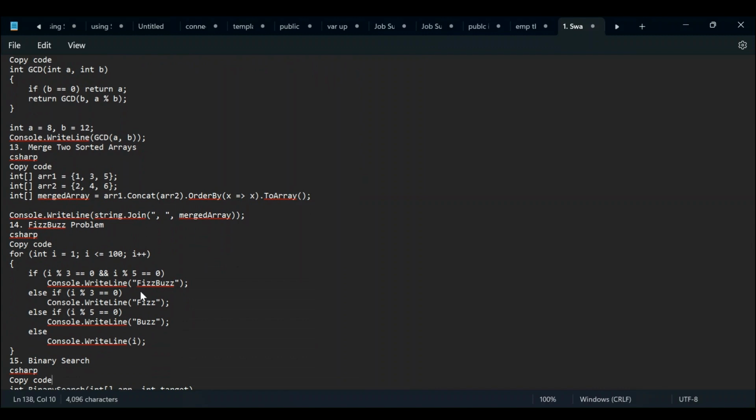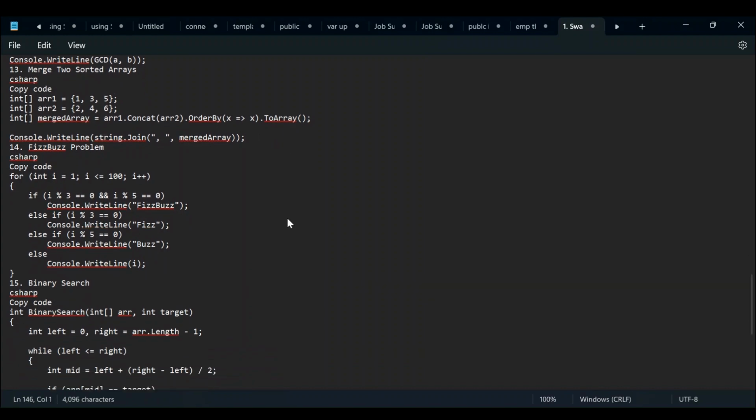Merge two sorted arrays. So we have array 1 and array 2, and we are storing the merged array in the merge result. After merging array 1 and array 2, we store it in the merge array. So array 1 concatenated with array 2, ordered by the elements we are having.